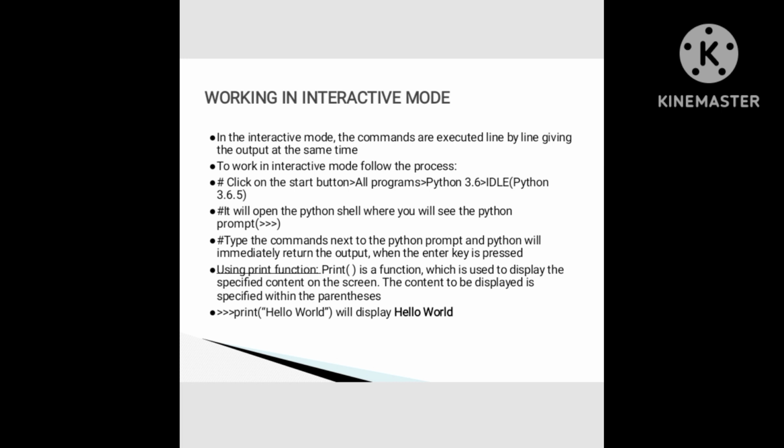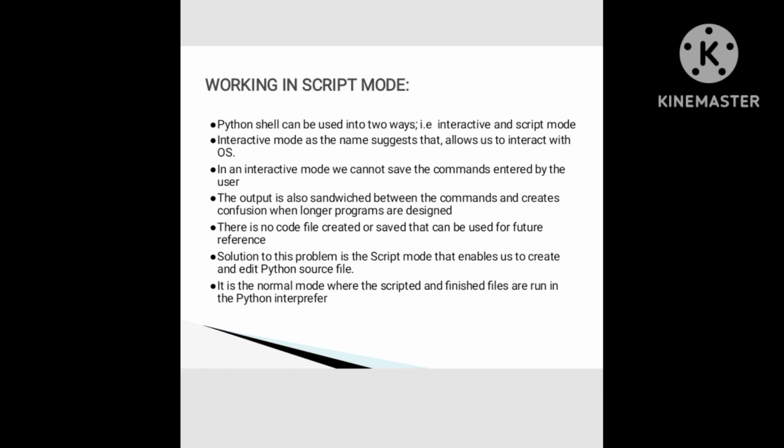Using print function. Print is a function which is used to display the specified content on the screen. The content to be displayed is specified within the parentheses. Print hello world will display hello world. Arrows are used to be given in the programming. See here, now we'll see script mode working.